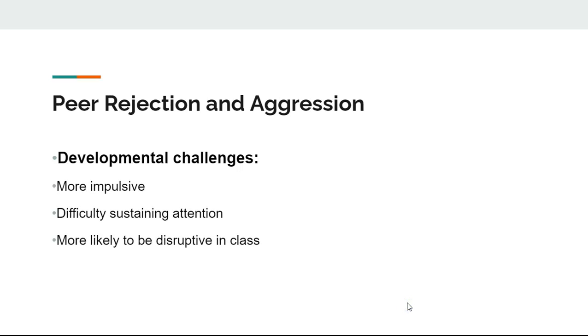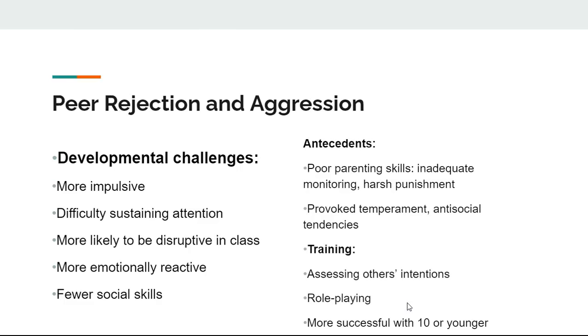Children that are rejected have developmental challenges. For example, they may be more impulsive. They may act before they think. They also may not be able to sustain their attention. And children that are rejected sometimes have fewer social skills.